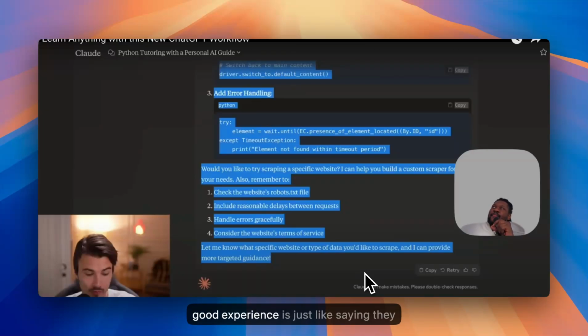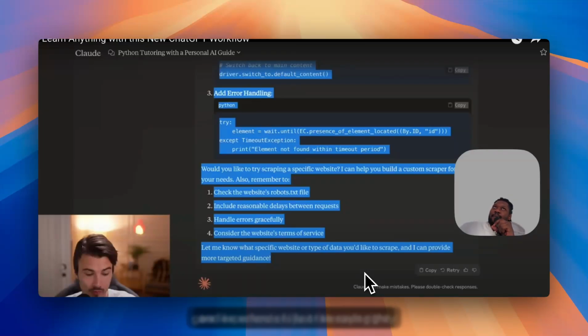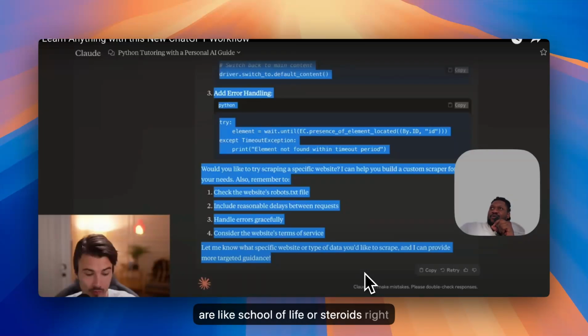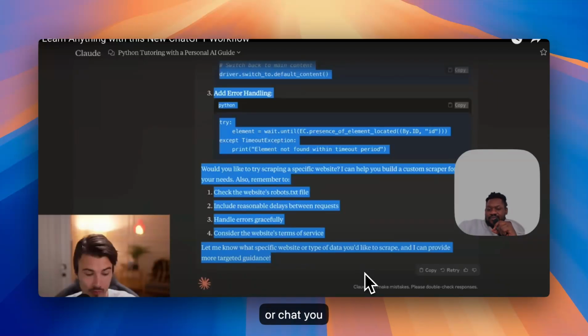It's like saying they are School of Life on steroids, right? If School of Life was an AI voice and it's just on steroids, because they're very exciting and fun, and they're laughing and giggling like it's a podcast. And yeah, I love it.